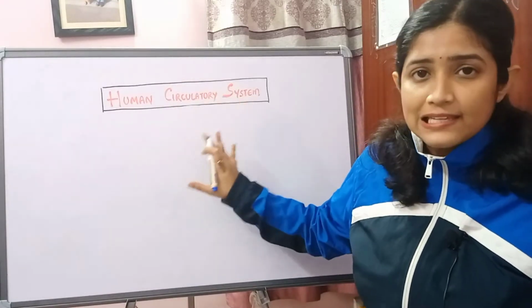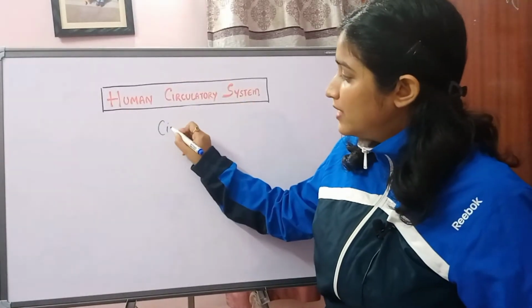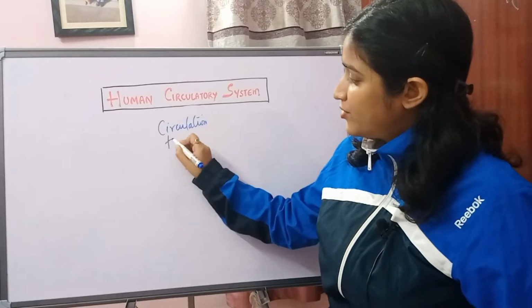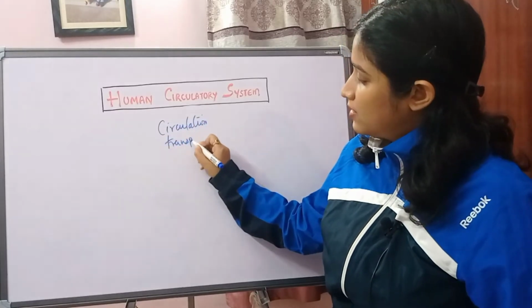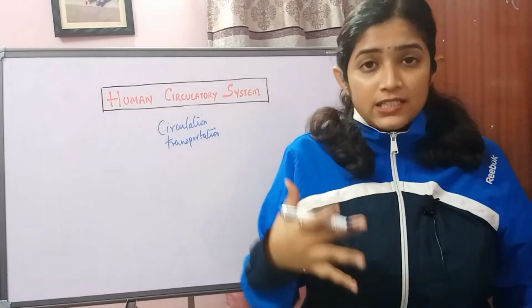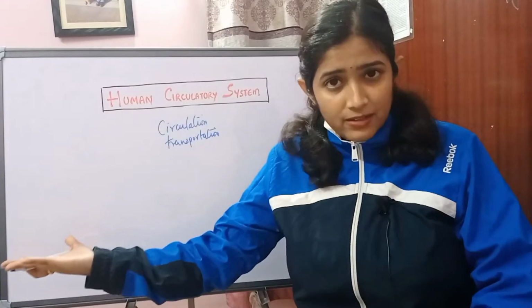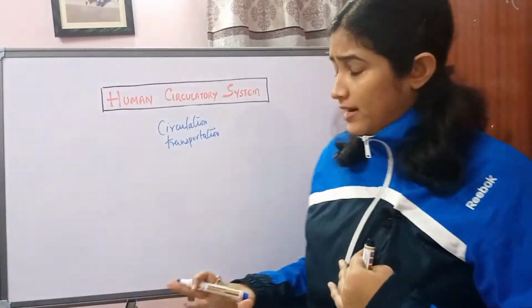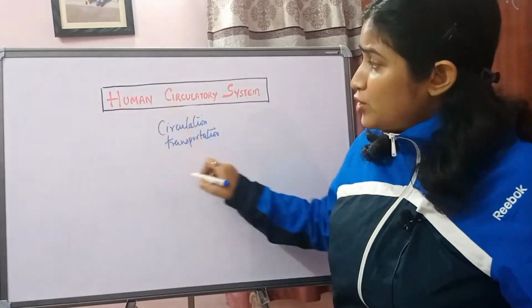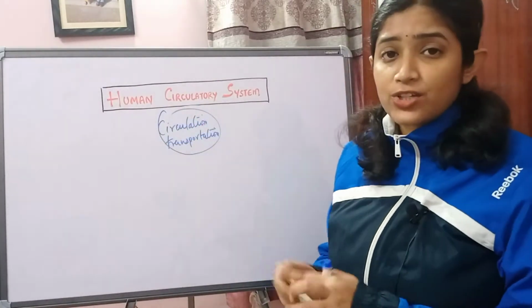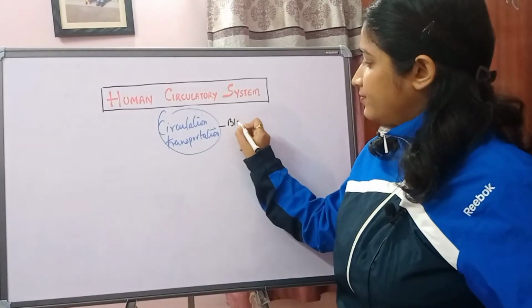The name says it: circulation, as well as transportation. You know very well what these terms mean, taking one thing to another place, and in the reverse direction in whatever way we demand. So the function of the human circulatory system is circulation, and circulation of what? Circulation of blood.